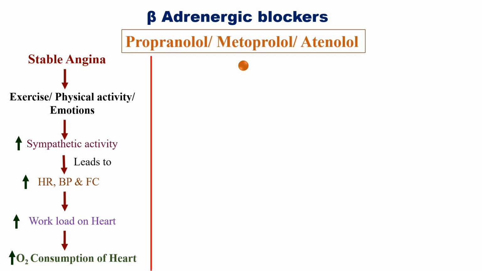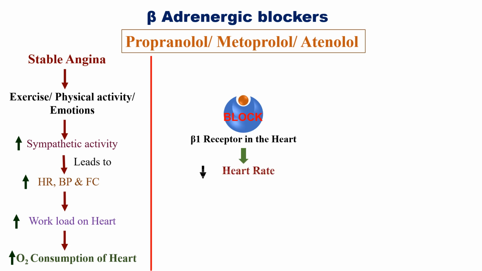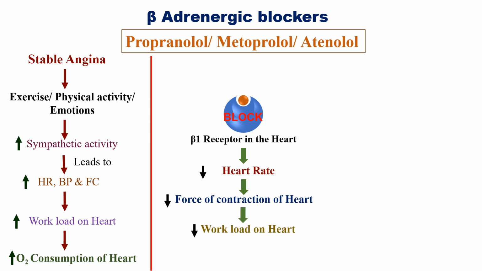Beta adrenergic blockers such as propranolol, metoprolol, etc. bind to beta 1 receptors in the heart and block their action. This results in decreased heart rate, decreased force of contraction of heart, decreased workload on heart, and finally decreased oxygen consumption of heart.